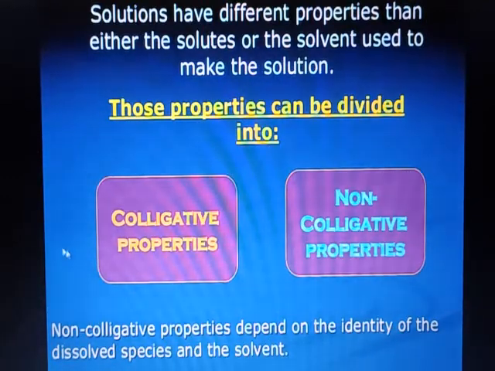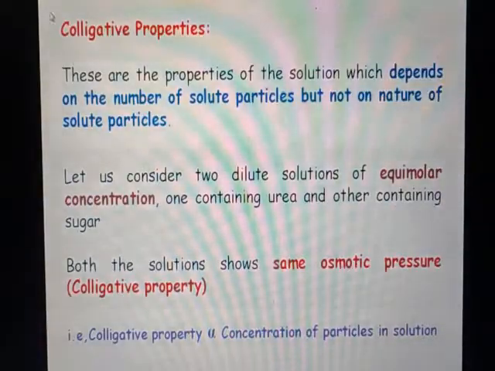Whereas colligative properties are the special properties of a solution that depend upon the number of solute particles but not on the nature of the solute particles.